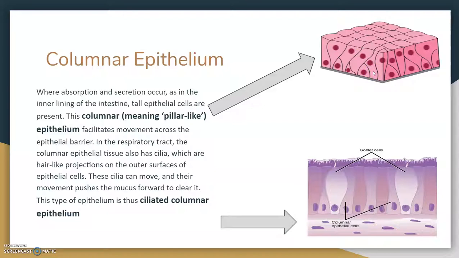The columnar, pillar-like epithelium facilitates movement across the epithelial barrier. In the respiratory tract, columnar epithelial tissue also has cilia. You can see here the cilia present on the upper layer of the cells. Cilia are hair-like projections on the outer surface of the epithelial cells. These cilia can move, and their movement pushes the mucus forward to clear it, and this type of epithelium is called ciliated columnar epithelium.